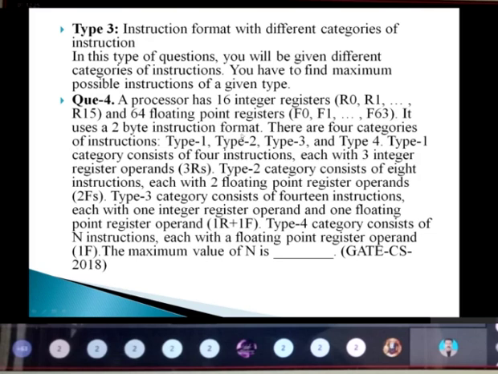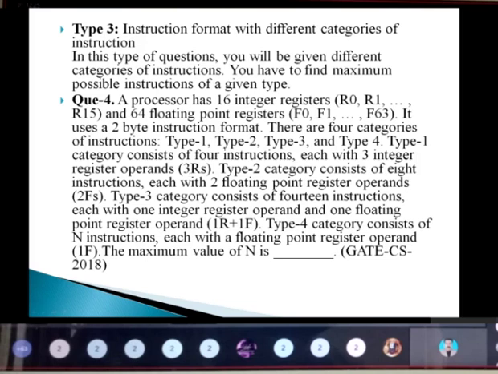It uses a 2-byte instruction format, and there are 4 categories of instructions: type 1, type 2, type 3 and type 4. The type 1 category consists of 4 instructions, each with 3 integer register operands.